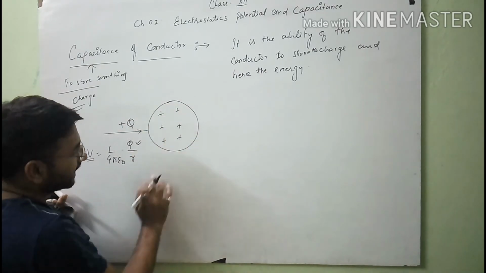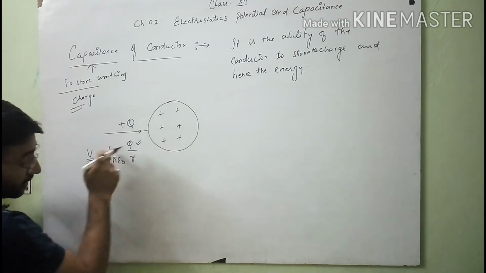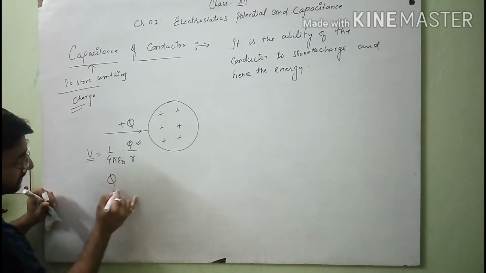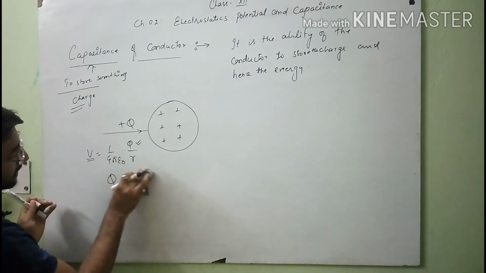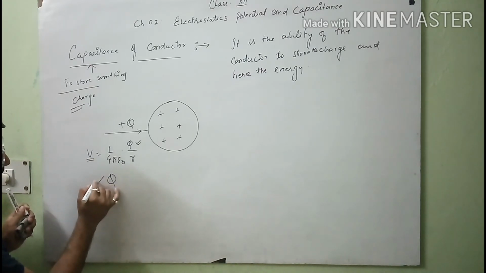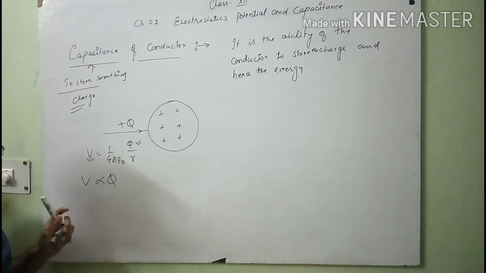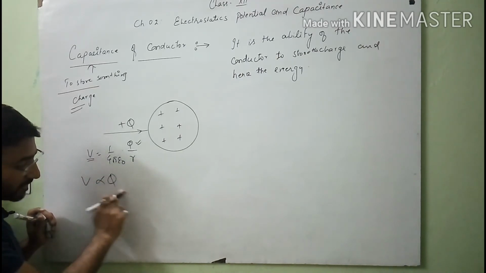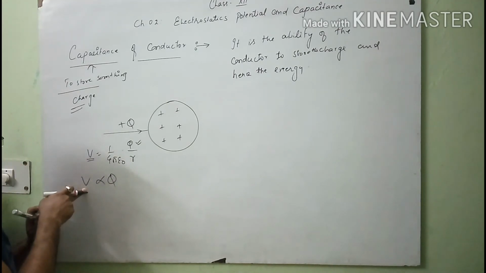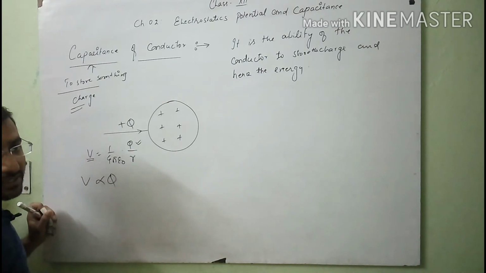So on increasing the value of charge, the electric potential of the conductor also increases.